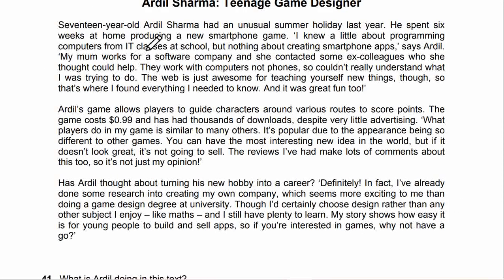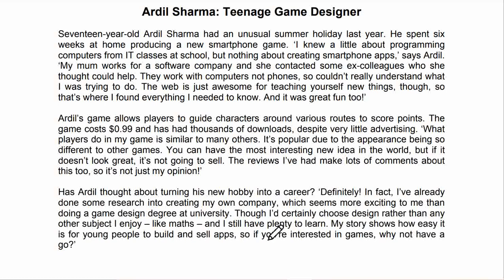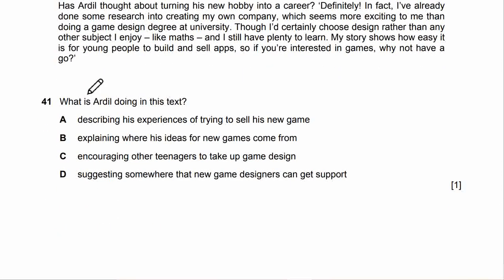So we can read it one more time to get more understanding. Then try to do the question. What is Ardil doing in this text? A. Describing his experience of trying to sell a new game. B. Explaining where his ideas for new games come from. C. Encouraging other teenagers to take up game design.